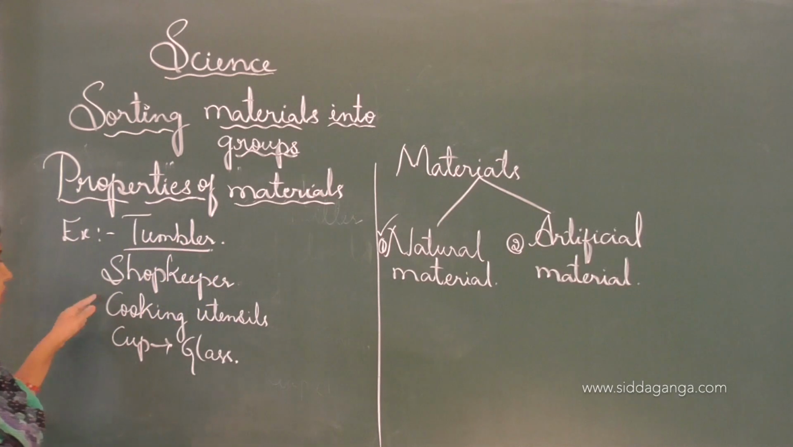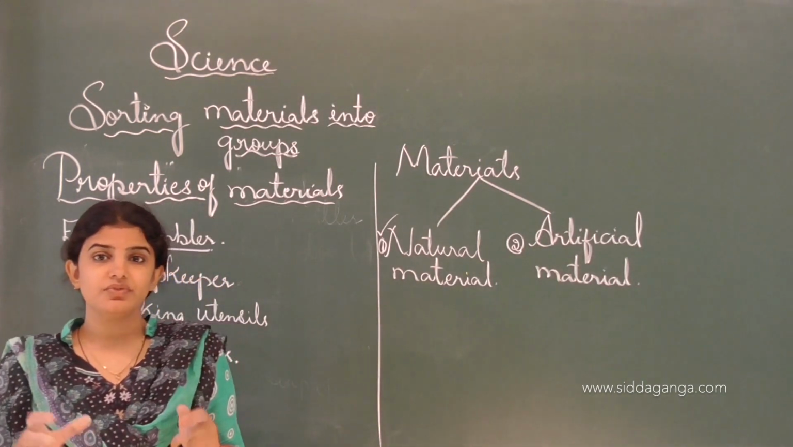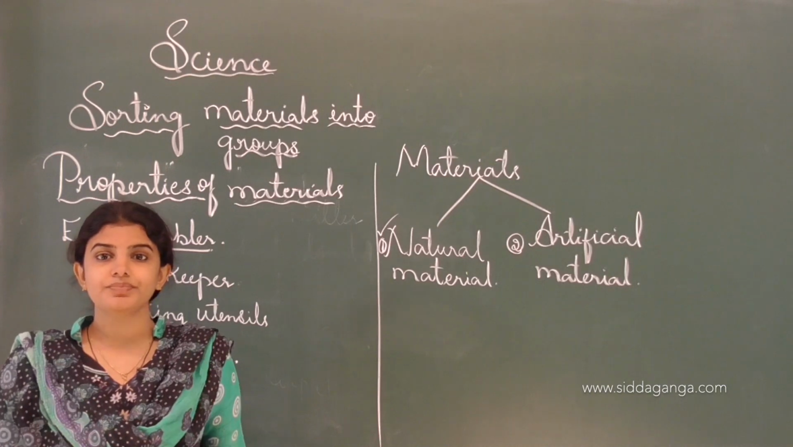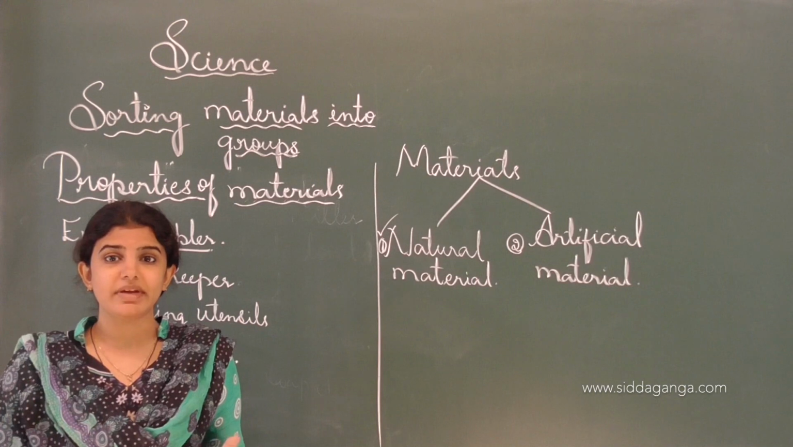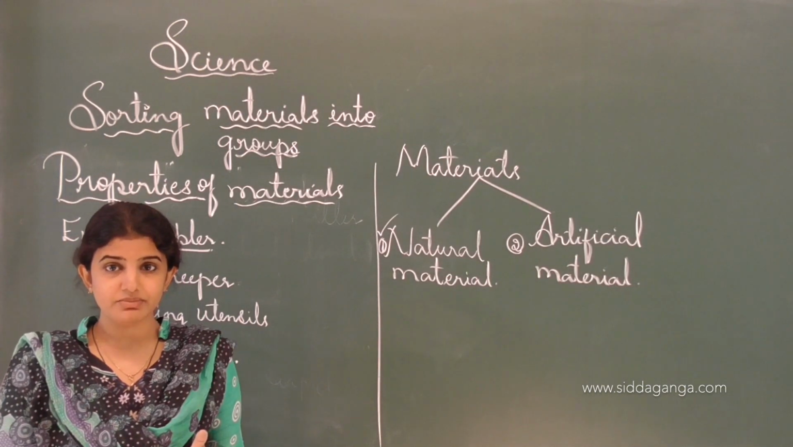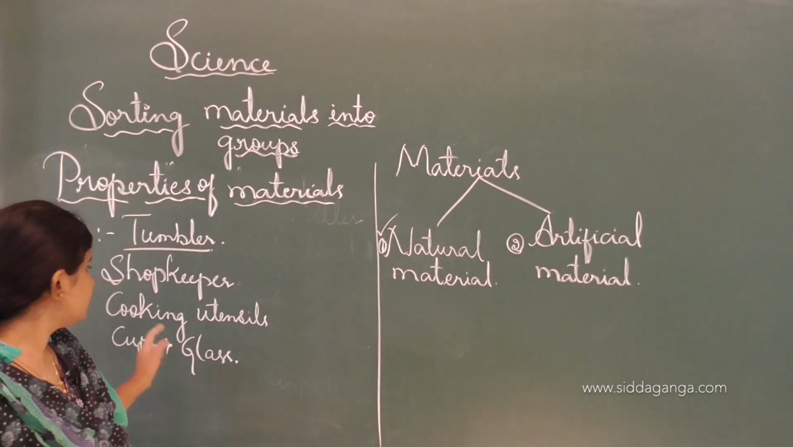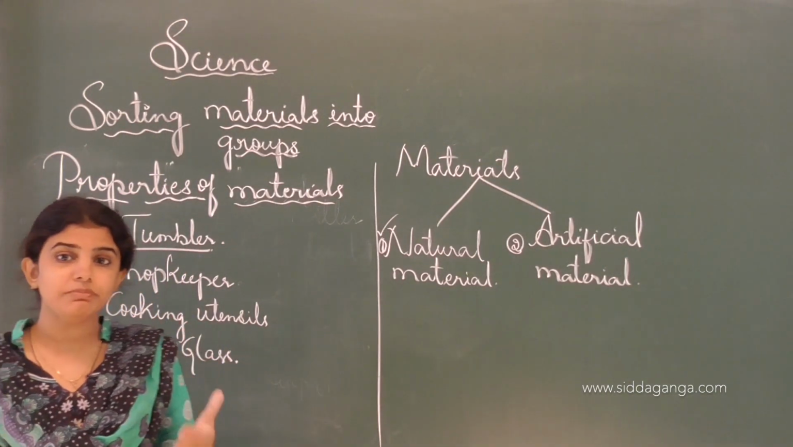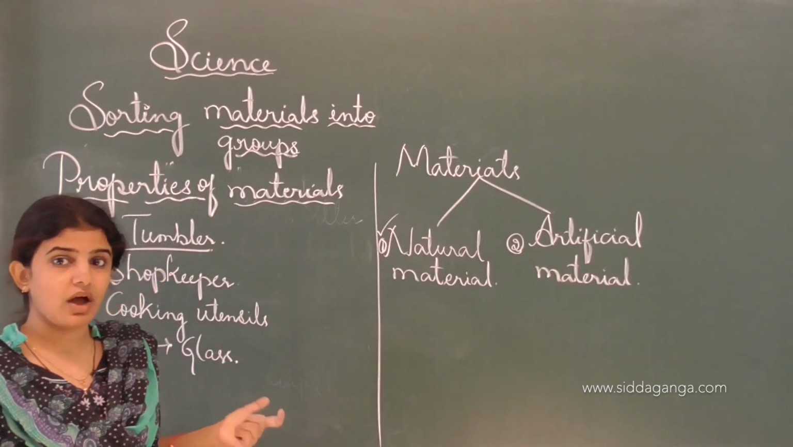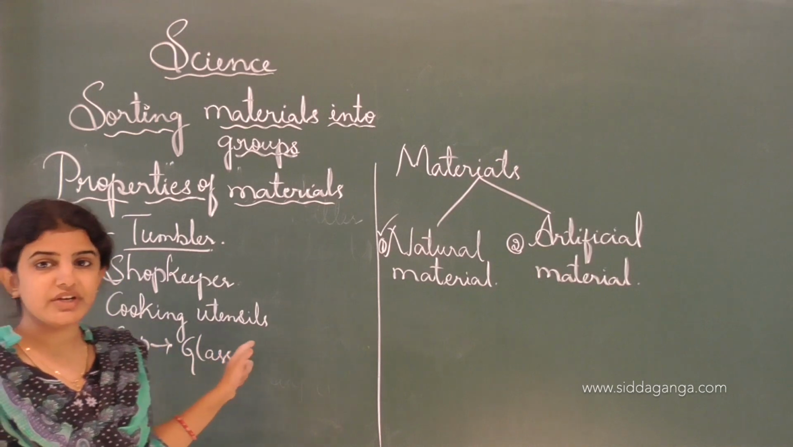Next one is the shopkeeper. Usually, eatable food items they will keep in a transparent jar so that buyers can easily see the food items and buy them. And this is how different properties of a material help different people according to their purpose and need. And next one is cooking utensils.